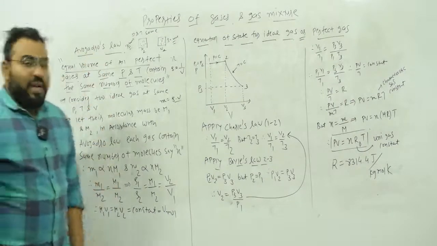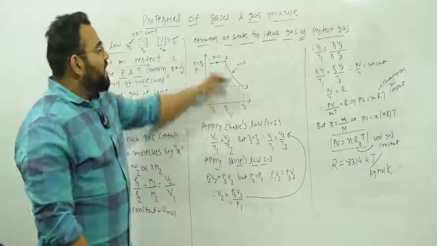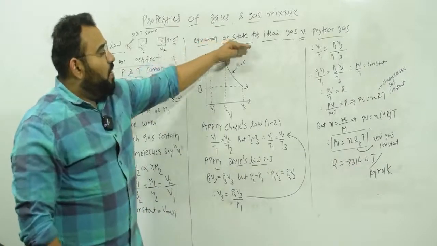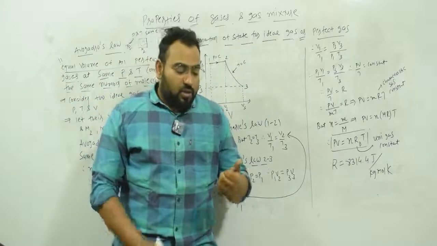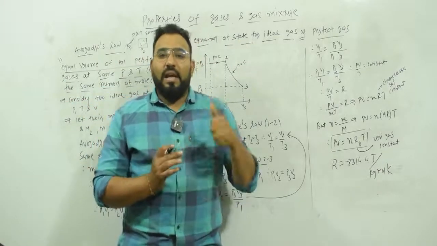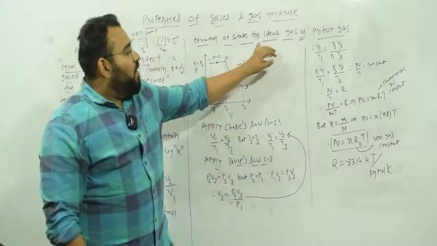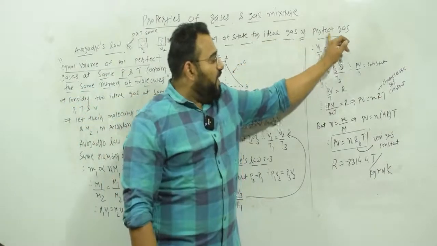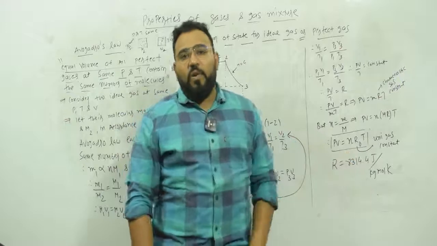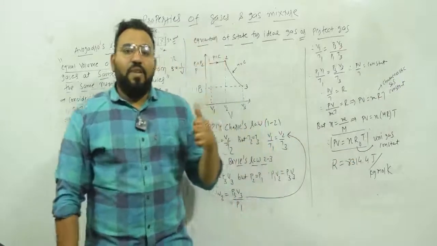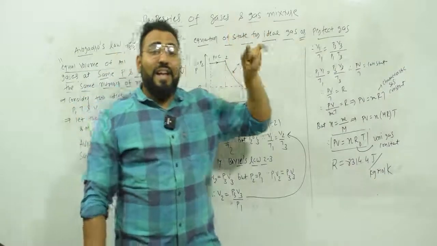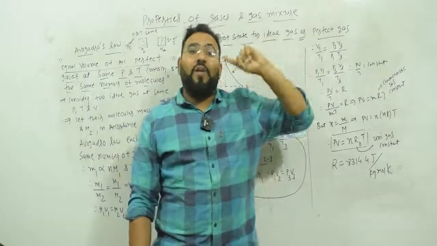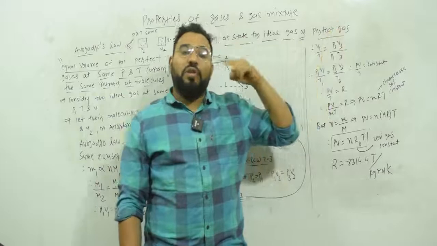Now we will move on to the second topic, which is equation of state for ideal gas or perfect gas. Now equation of state, so they can ask you in the exam, write down the equation of state for ideal gas or perfect gas, then you have to derive this equation, PV equal to nRT. But if they tell you to write down the equation of state for real gas, then you have to write the Van der Waals gas equation that we are going to take in the next video.